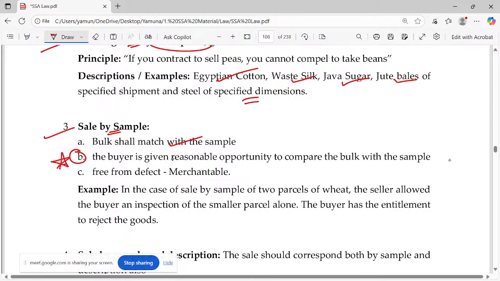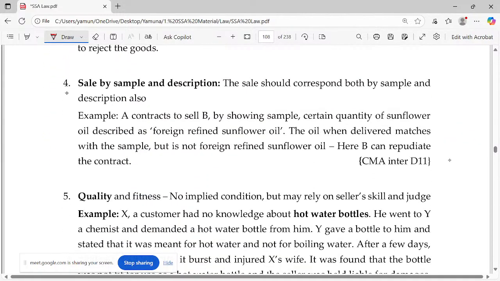The buyer has to be given reasonable opportunity to compare the bulk with the sample, and it should be free from defect. Okay, merchantable quality. Should be free from defect. Okay. Fourth one, yes, both. Usually, the medical exam sale by sample and description, and this is the often repeated exam question.